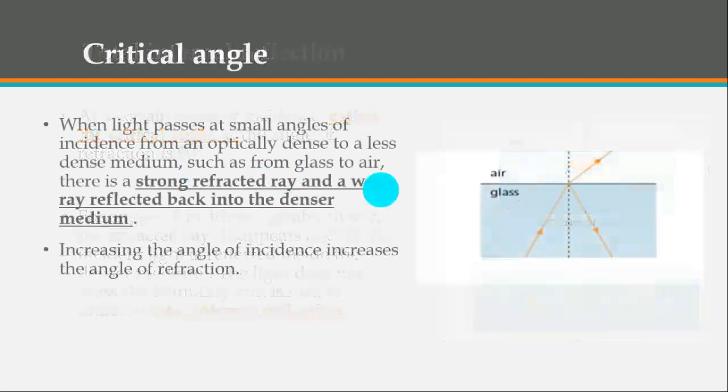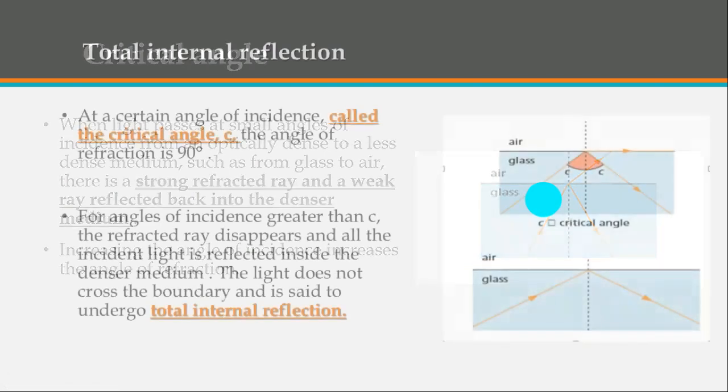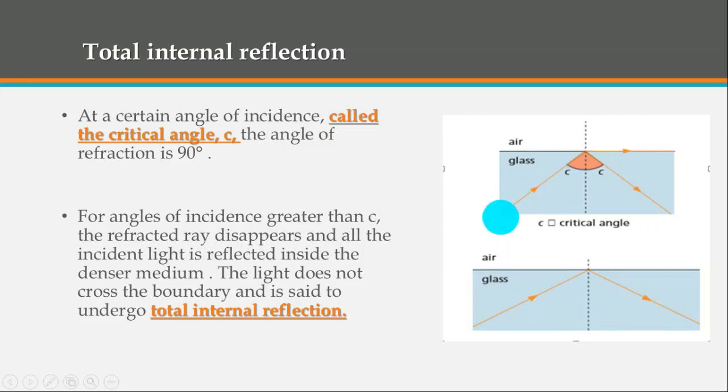Very good. So look here. You will start increasing the angle of incidence, and this one also will continue increasing. The angle of refraction will increase until the refracted ray is on the surface, the boundary between glass and air. This angle, we call it the critical angle. Here it is, look, critical angle C. At this angle, you will see the refracted ray on the surface or boundary between glass and air, or any two mediums, okay?